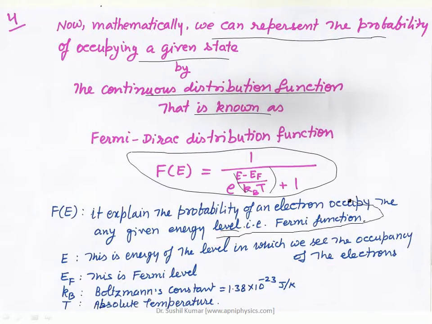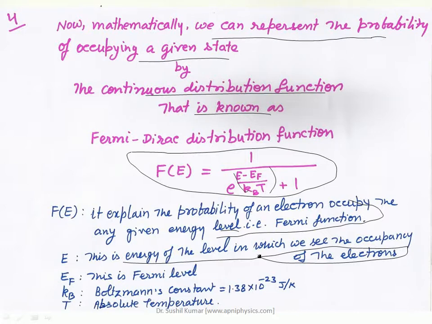any given energy level, right? E is the energy of the level in which we see the occupancy of the electrons, right? So we have a large number of energy levels that vary from 0 to Ef. Ef is the Fermi energy level, and E here is that energy level in which we have to find out the occupancy of the electrons, and that occupancy is determined by the Fermi-Dirac distribution function.